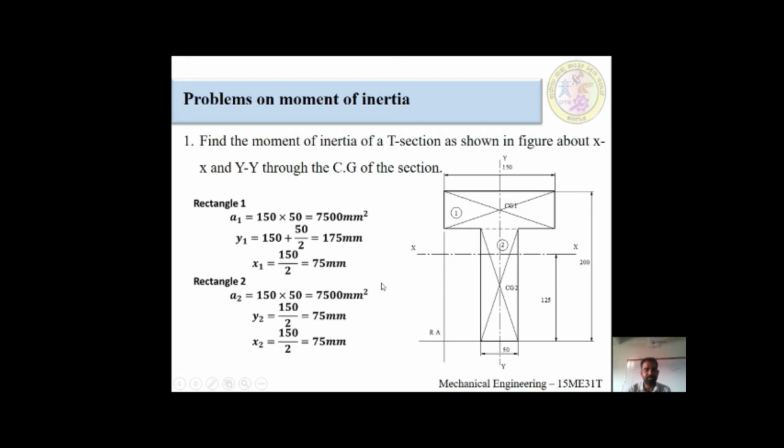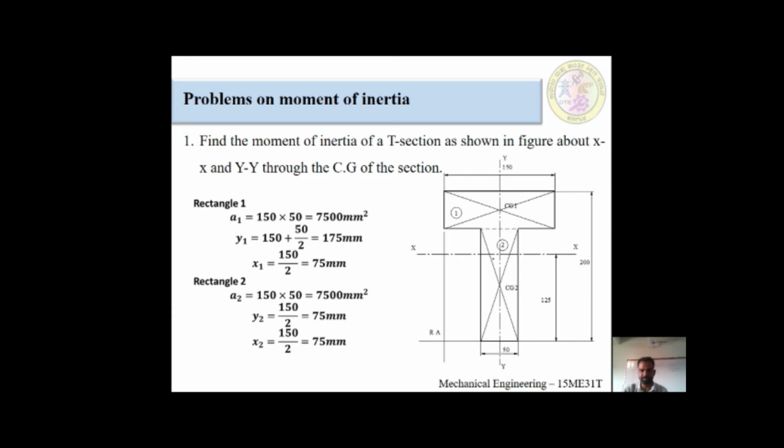Okay, I am going to start with our third content, problems on moment of inertia. I am taking the first section, the T section. We are going to solve this problem. Find the moment of inertia of the T section as shown in the figure about the x-axis and y-axis through the CG of the section. We have to find both. Firstly, I will explain the diagram.